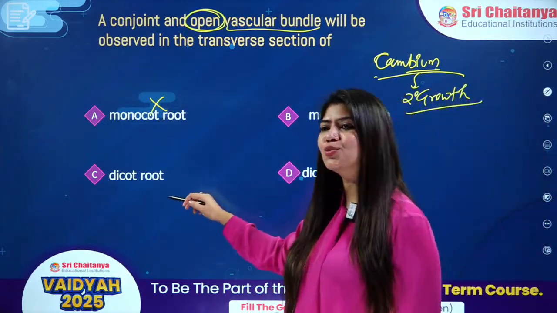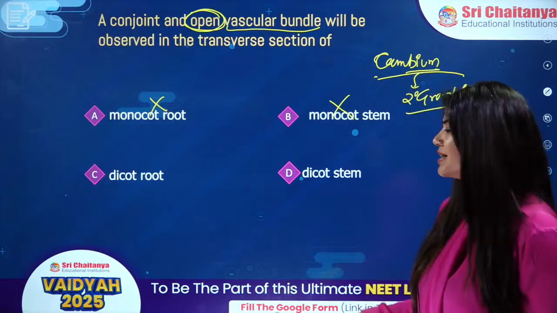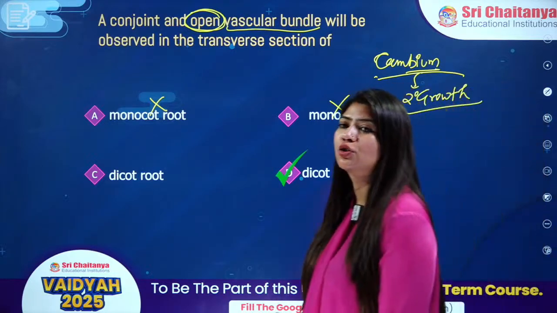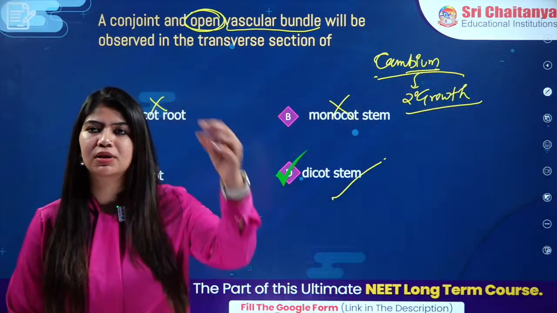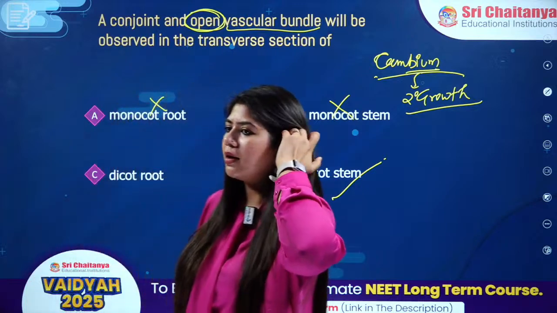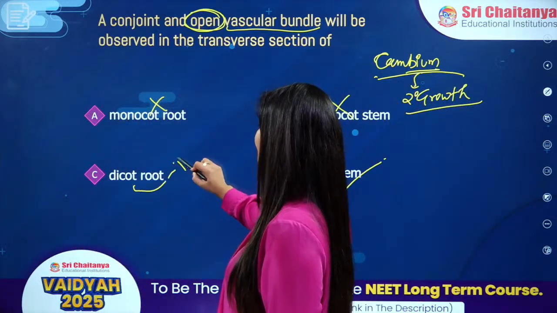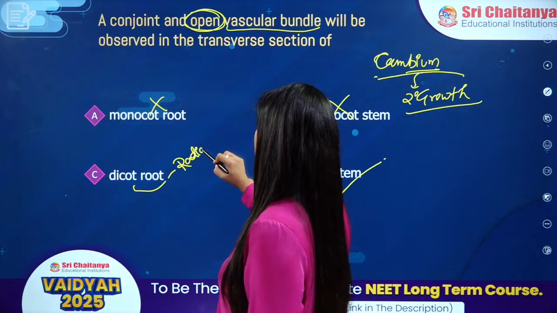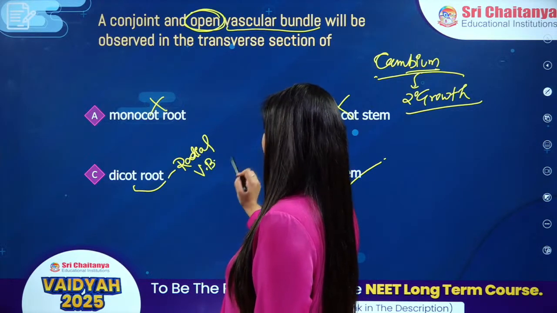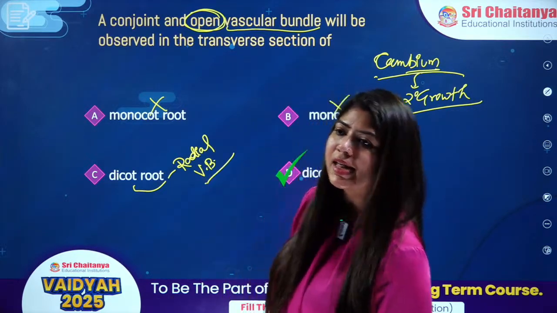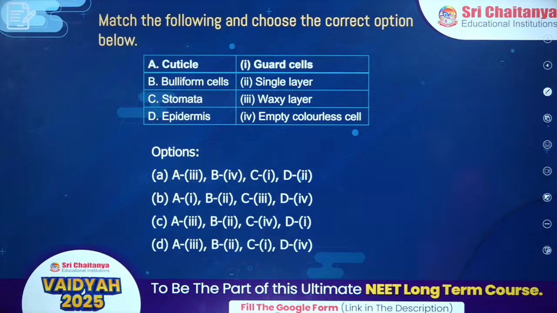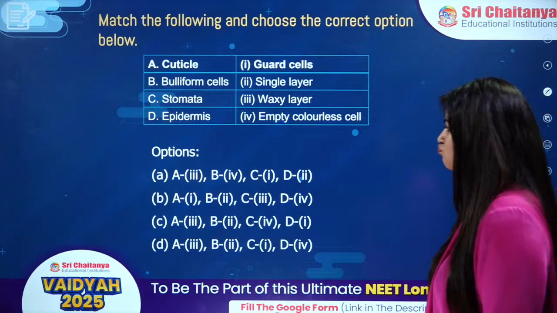Dicot root, or dicot stem? It is dicot stem. So conjoint and open type of bundle you will see in case of dicot stem. In case of roots, we have radial type of bundles. Radial vascular bundles are there in dicot root. Clear, everybody? Okay, next question on your screen.